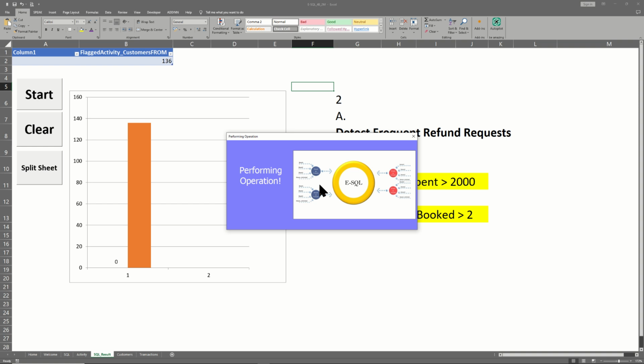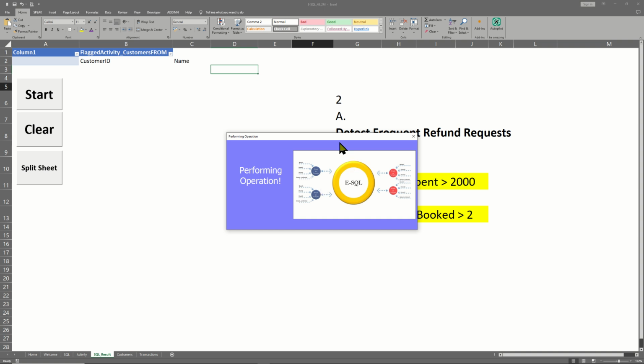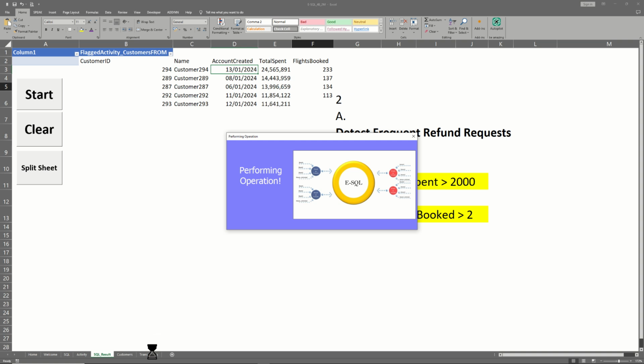Good. So what ESQL is doing is trying to first connect the two tables together, like I said. Now create a new column called total spent, which is the amount. Sum the amount based on the customer. And remember, the total spent, which is column E, as you can see, is in another table, transaction. If it's getting it out, that means the relationship between table 1, which is customers, and table 2, which is transaction, is correct and unique. So that's why the total sum is coming out.